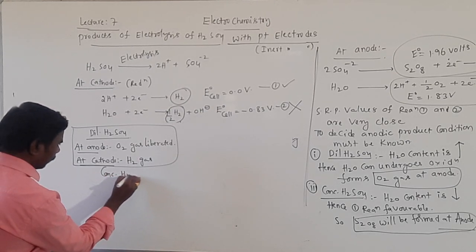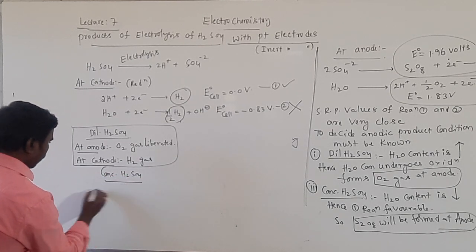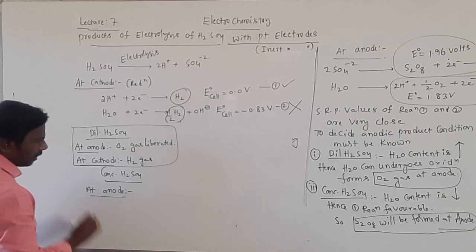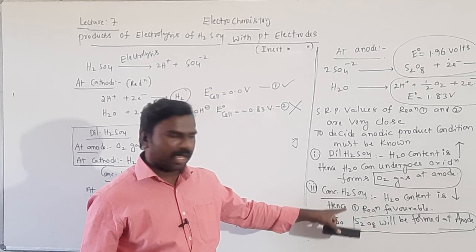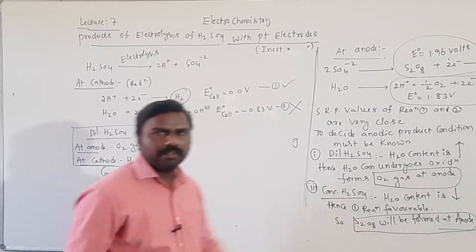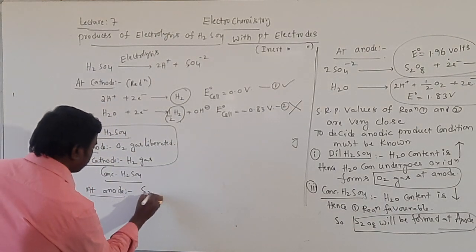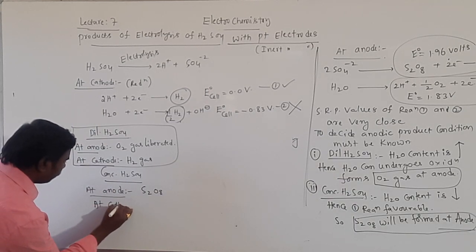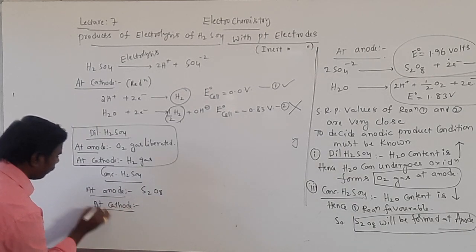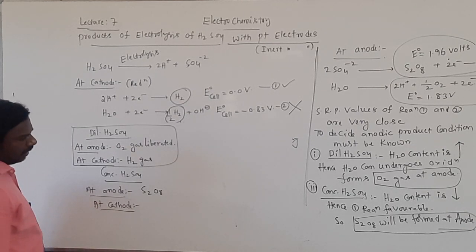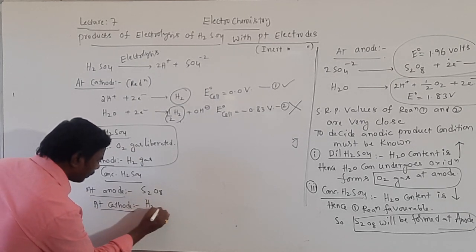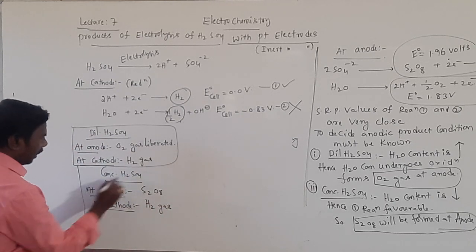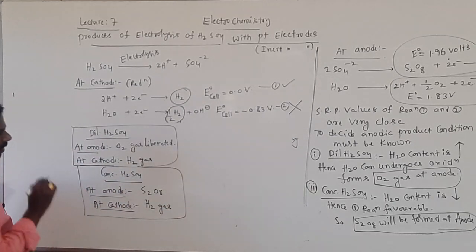Concentrated H2SO4: at the anode, S2O8 will be formed. At the cathode, the product formed is hydrogen gas. At the cathode it is fixed, but at the anode it changes.